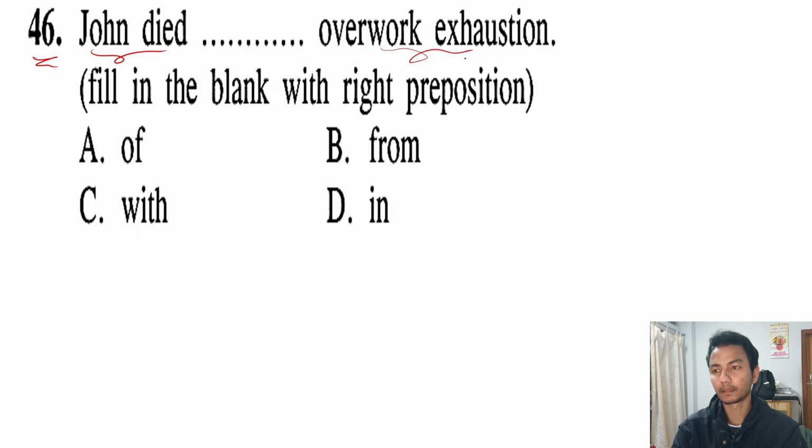So here, John died should be from, because only from is showing the relationship. From is showing why John died. John died from, okay, from overwork exhaustion. So here, this one is the correct answer, from. I hope you understand. Preposition shows the relationship, and it should also make sense. If you put any other option here, you will see it doesn't make sense, because you must tell the reason why John died. So that is why the correct option here is from. Okay, let's move to the next question.